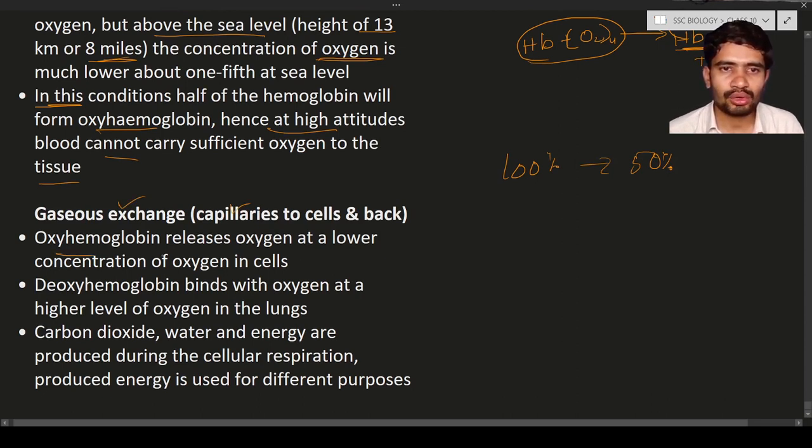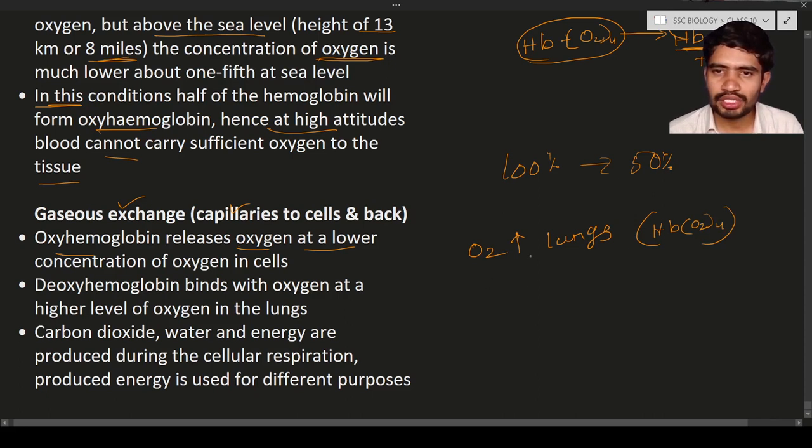Oxyhemoglobin releases oxygen at lower concentrations of oxygen in the cells. The oxygen concentration is higher in the lungs, so hemoglobin is going to bind with oxygen to form oxyhemoglobin.